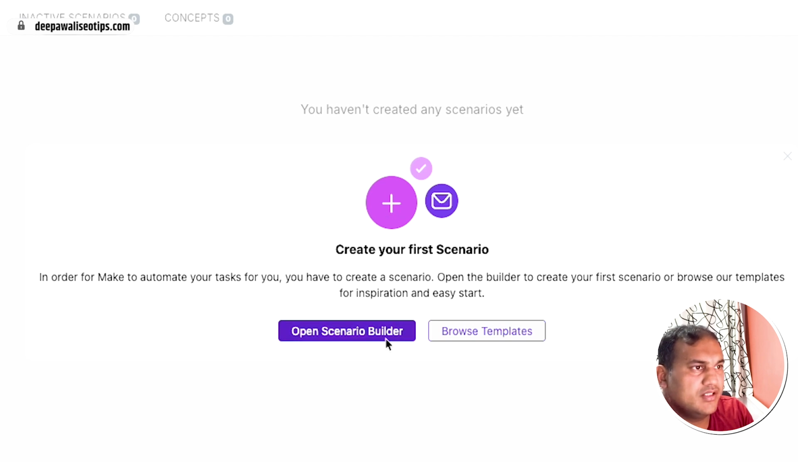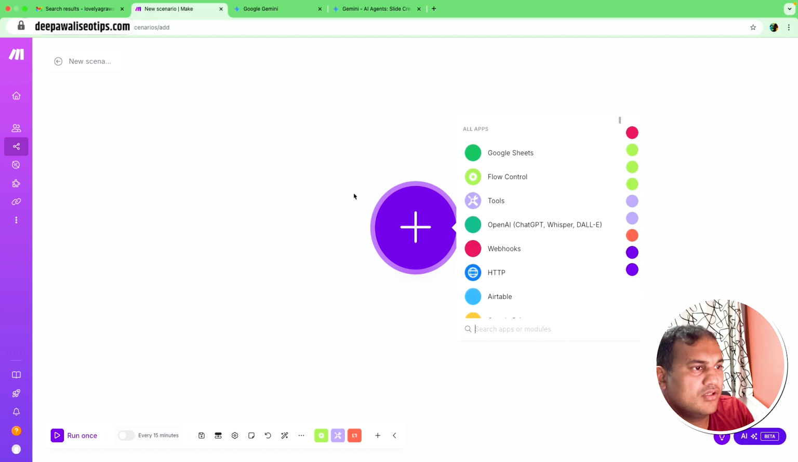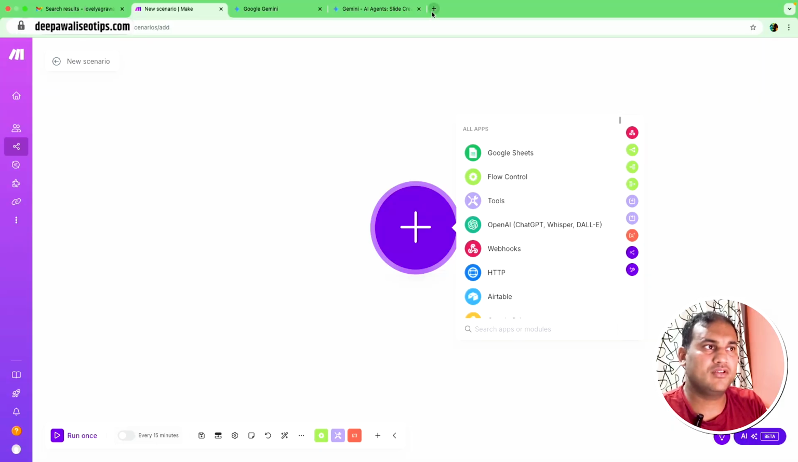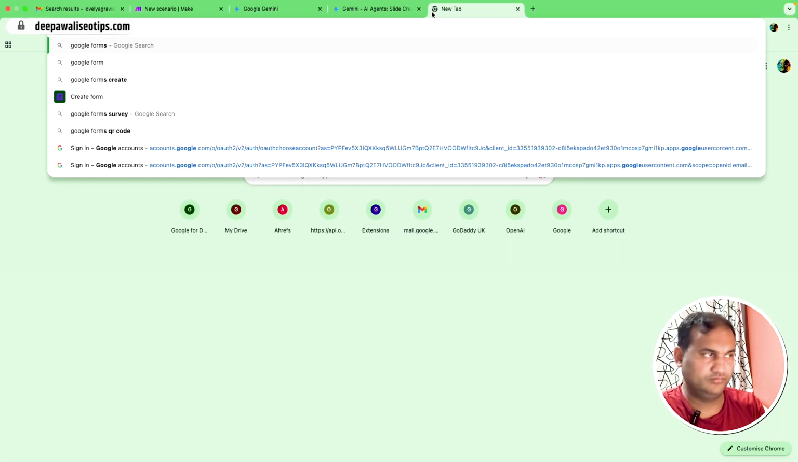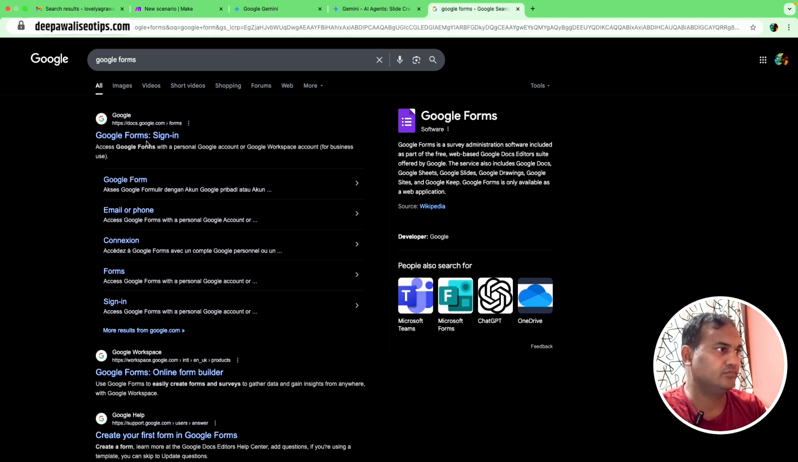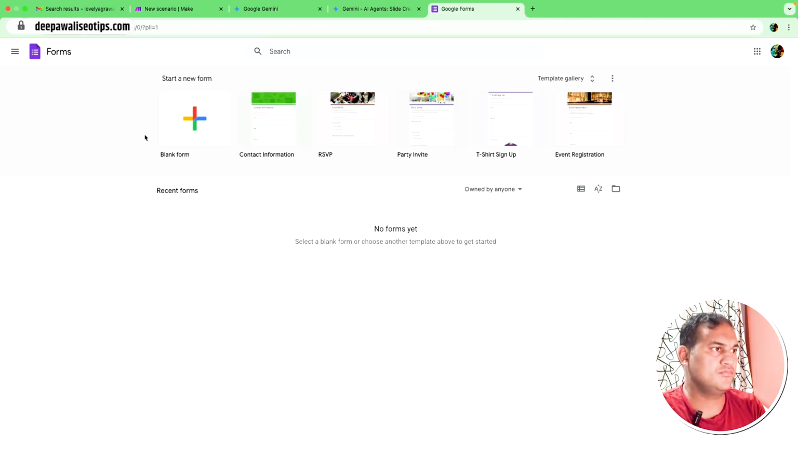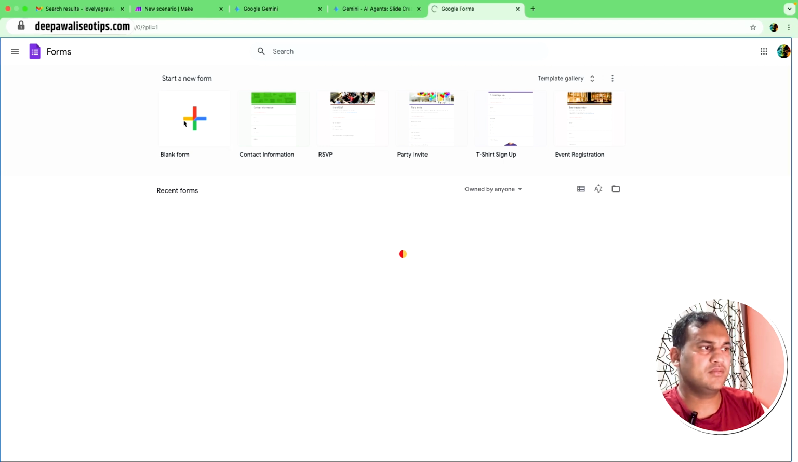So open scenario builder. You can see a lot of scenarios pre-built or templated as well, but we are creating a new scenario. Our scenario is that there is a Google form which, when filled, is triggering an email to the person who filled the form. For this scenario you need to have a Google form. So let's create a form. As a beginner, create a blank form.